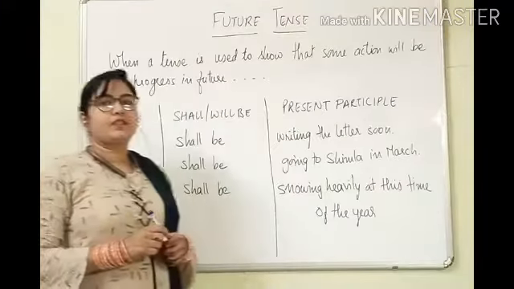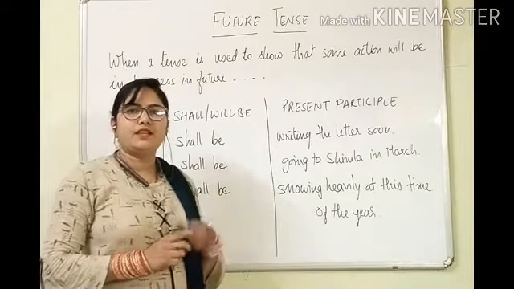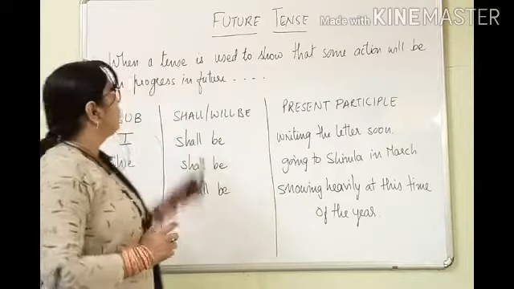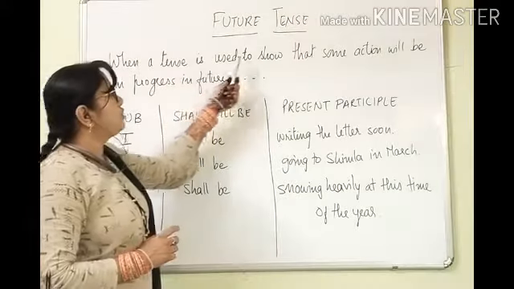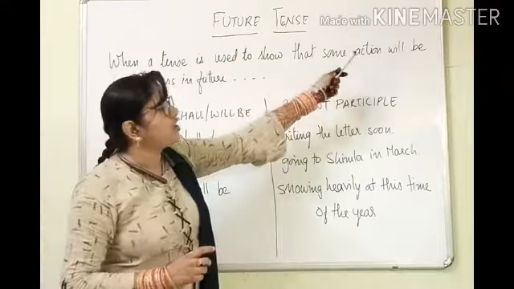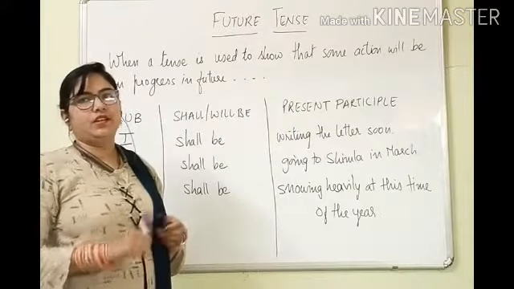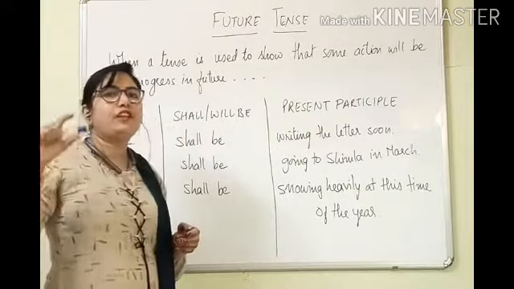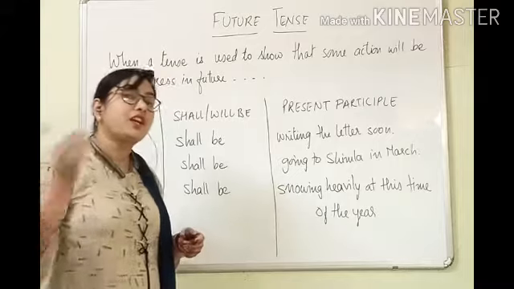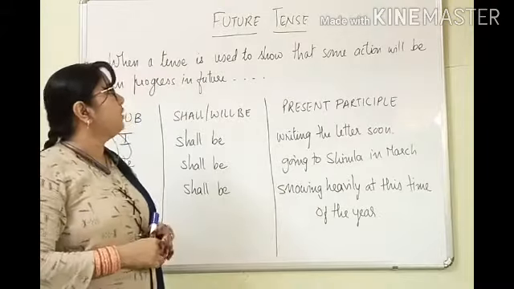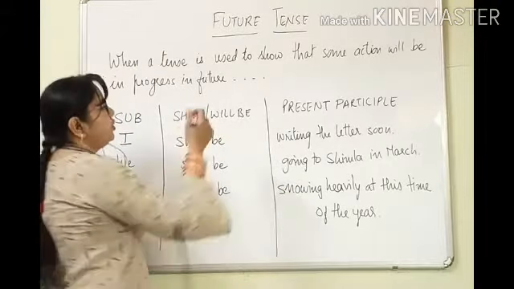Future continuous tense is our next tense. When a tense is used to show that some action will be in progress in future, here progress means the action will be going on in future, continuing, so it is known as future continuous tense.